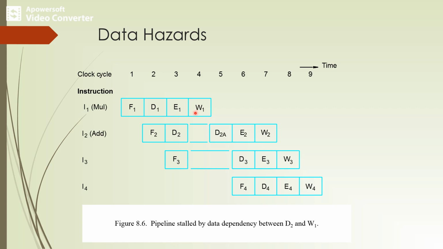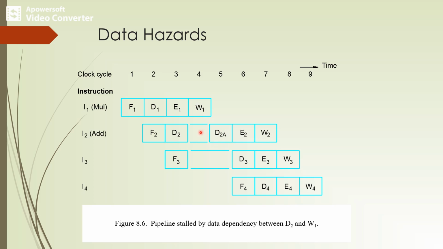Hence the decode phase of the second instruction cannot be completed until the R4 result is written. That means until the multiplication result is written into R4, we cannot decode the second instruction. The actual decoding of I2, the add instruction, starts during clock cycle 3, but it is not completed within the same clock cycle. It takes till clock cycle 5, when R4 is available and we can decode the instruction.